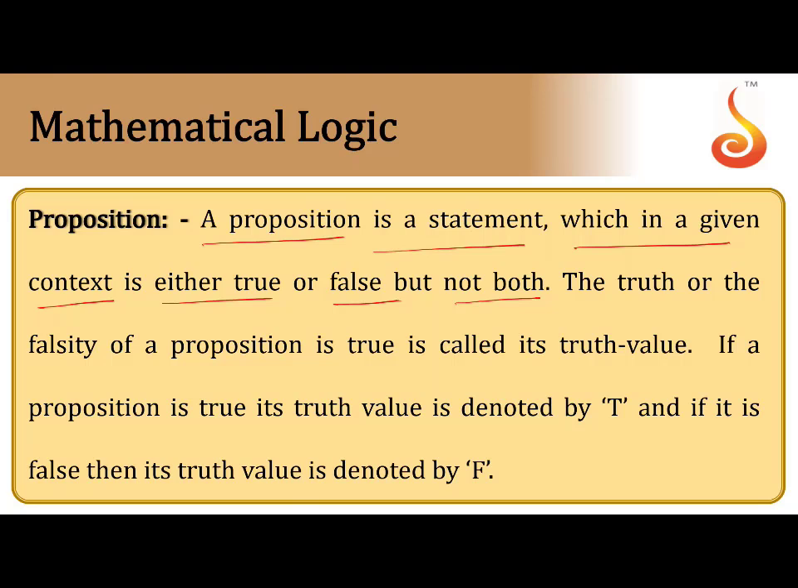The truth or the falsity of a proposition is called its truth value. False means falsity. If the proposition is true, its truth value is denoted by capital T. If it is false, its truth value is denoted by capital F.